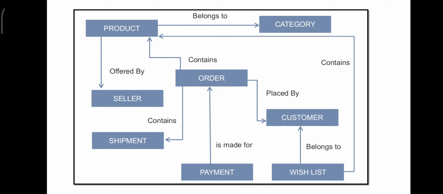And the wish list also, once the customer is happy with his own wish list, is nothing but my likes. I may like few things, I may dislike few things. So what I like, I will make it as a wish list, and soon after the payment, it will go to the shopping cart, and through the shopping cart, the order is placed, and once the order is placed, the shipment of the product will travel to the customer's residential address. This is very important, because based on this only the functionality of this online transaction happens. Hope this is clear to you.